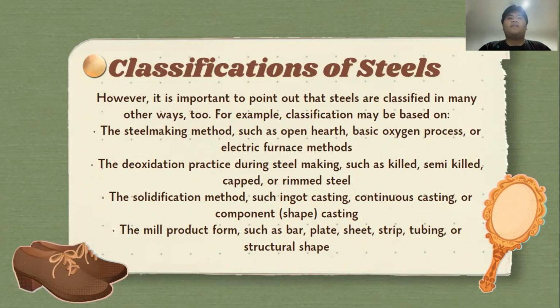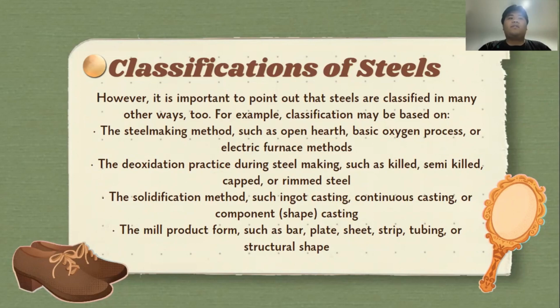Classification of steels. However, it is important to point out that steels are classified in many other ways too. For example, classification may be based on the steel making method, such as open hearth, basic oxygen process, or electric furnace methods.